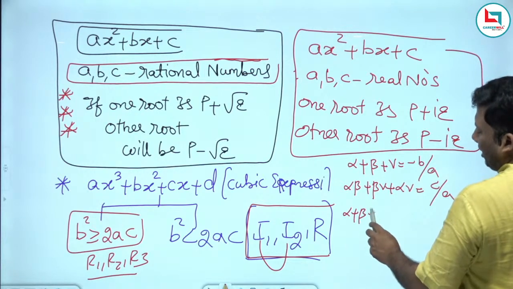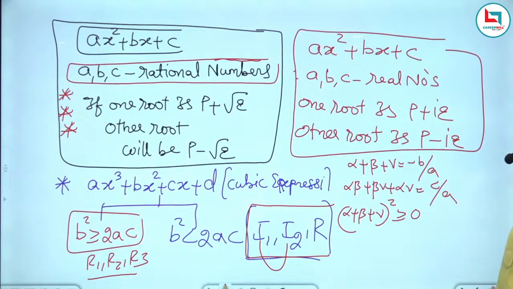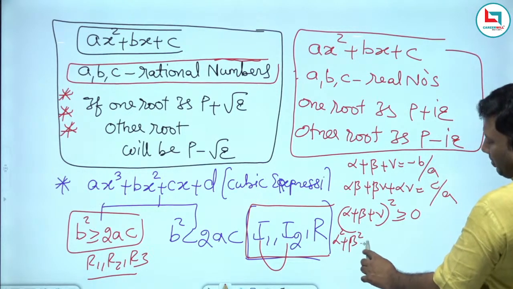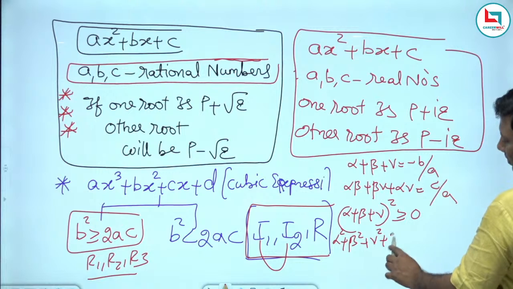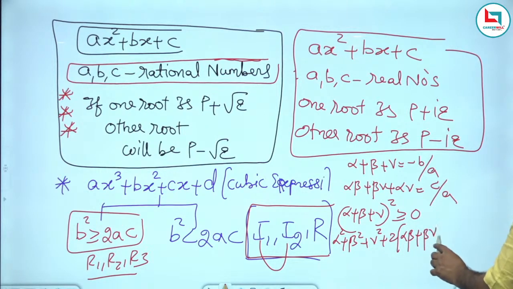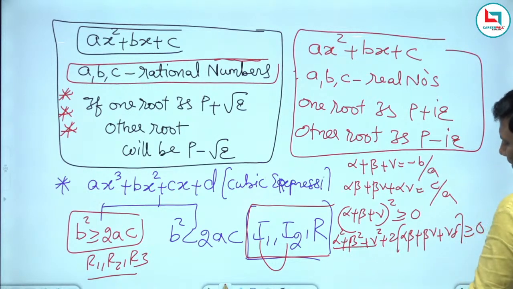Alpha plus beta plus gamma whole square. A square function is always greater than or equal to 0. Alpha square plus beta square plus gamma square plus 2 into alpha beta, beta gamma, gamma alpha is greater than or equal to 0. So what do we require?